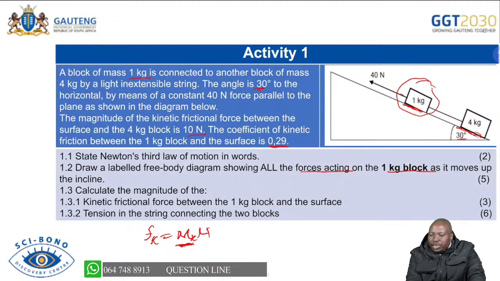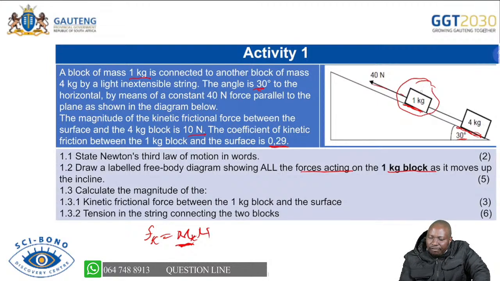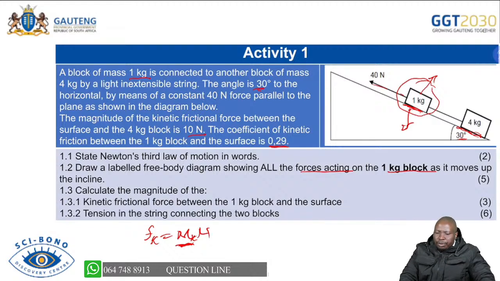And because we are given the coefficient of kinetic friction, you know that there must be a frictional force. Already you can see that there are 3 forces acting there: we have the applied force of 40 newtons, we have the frictional force, and then we have the tension that is opposing the motion there. And you know that we have the normal force that always acts perpendicular to the surface. So you're going to have the normal force acting perpendicular to the surface, and then you have the Fg that is always towards the center of the earth, going downwards. So as you are thinking about drawing a free body diagram, those are the things that you will be considering.